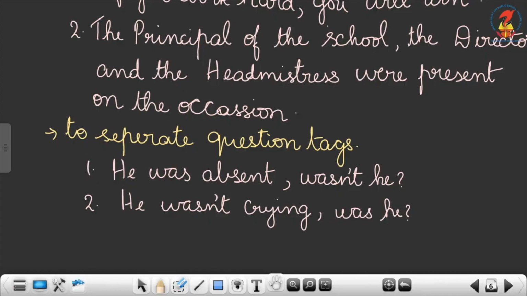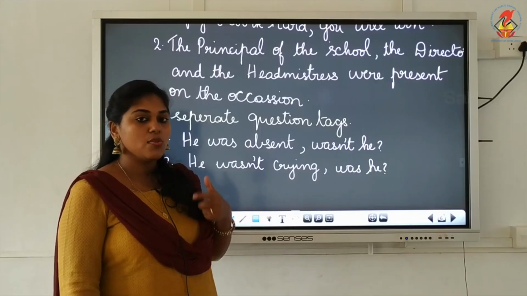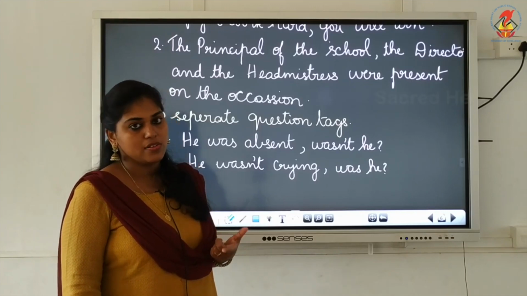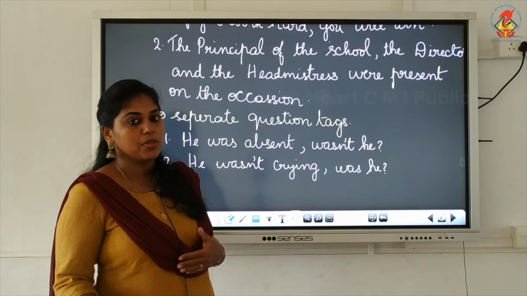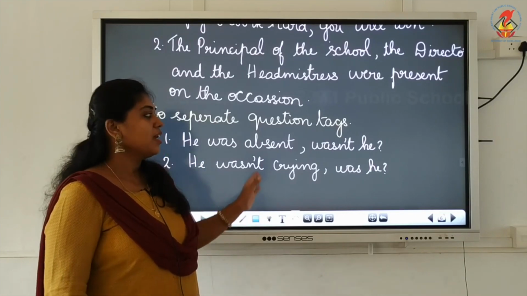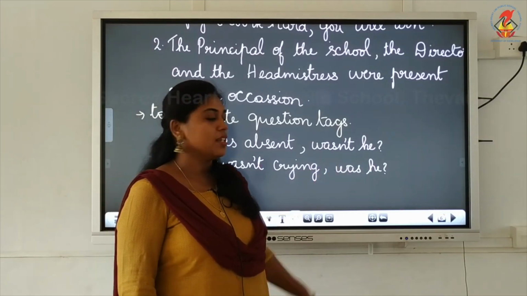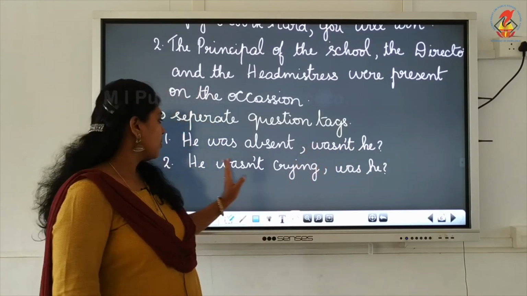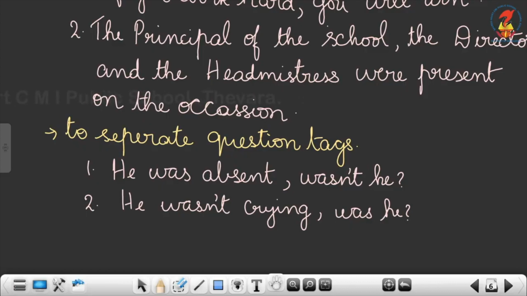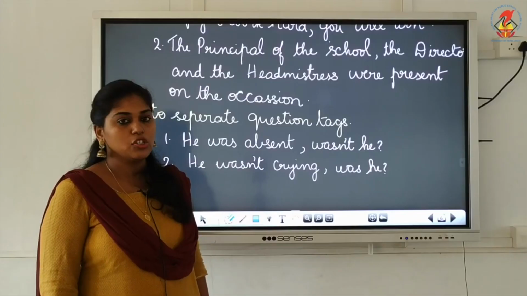Now I am saying a sentence that he was absent, and I want to confirm it, so I ask a question to others in order to know whether the people agree or not. So there I use the question tag wasn't he. So before the question tag you have to put a comma. He wasn't crying, comma, was he? See, this is my statement. So before using the question tag, the comma must be used.